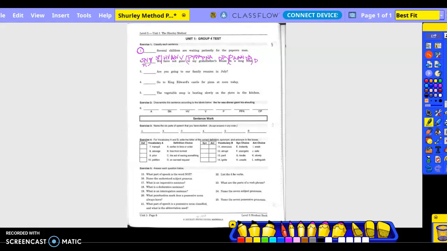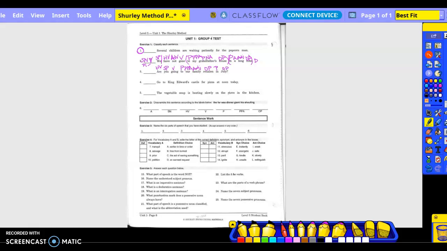Natural. Are you going to our family reunion in July? Who is going to the family reunion in July? You. Subject, pronoun. What is being said about you? Are going. So that is what? Are is the helping verb. Going is the verb. To what? What kind of reunion? Whose reunion? Possessive pronoun adjective. In what?